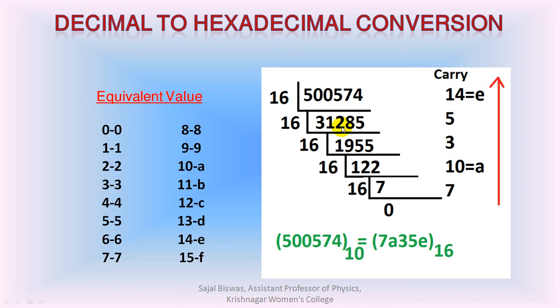This is why E has been written here. In a similar manner, the process is carried out until we get a number less than 16, and the final step, the result which is less than 16 is also divided by 16, then we get the result as 0 and the carry as the same number. And in the final step, all the carries are written in the reverse order, and we get the hexadecimal equivalent of the binary number.